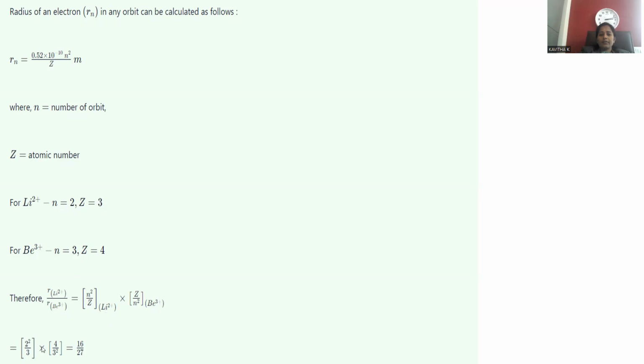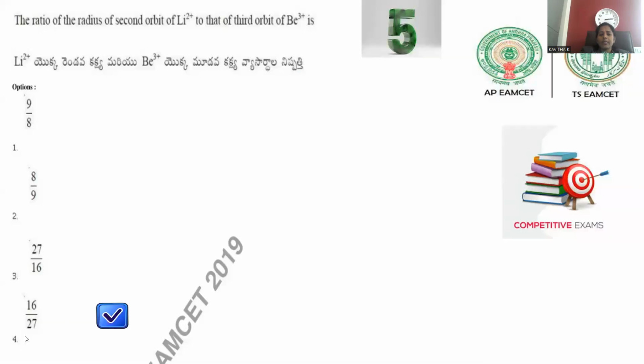So for lithium, 2 square can be taken. Z value is 3 here. These are for Li+2. Then Z for beryllium is 4, divided by n square, 3 square can be taken. So 4 by 3 into 4 by 9. So the value will be 16 by 27. The ratio between the second and third radius of lithium and beryllium will be 16 by 27. This is the way we can answer. Question 5, option 4 is the right answer.